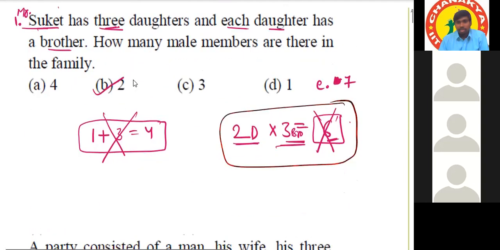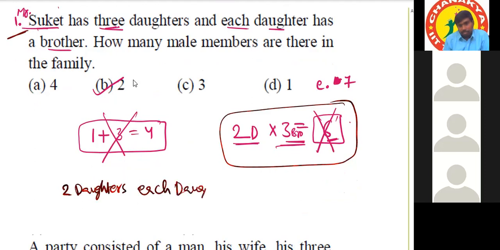Suppose, okay, let me ask you here. In a family, there are 2 daughters. This is not related to this question. Okay, 2 daughters, and each daughter has 3 brothers. So now the total number of not only males, total persons, how many total persons are there in that family?